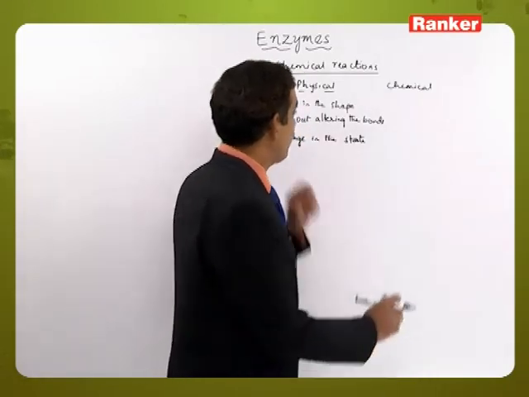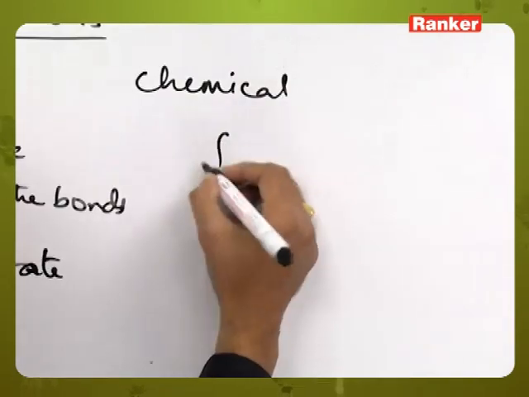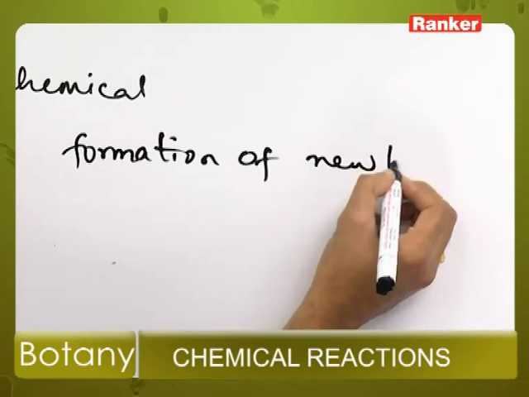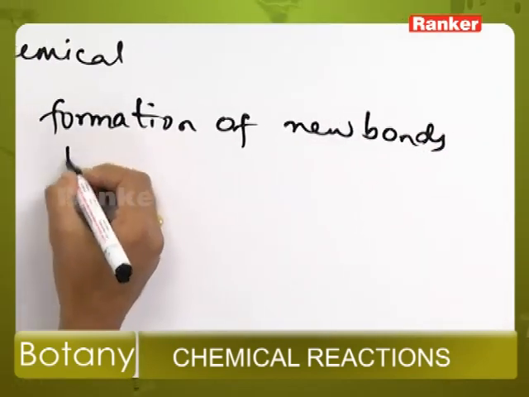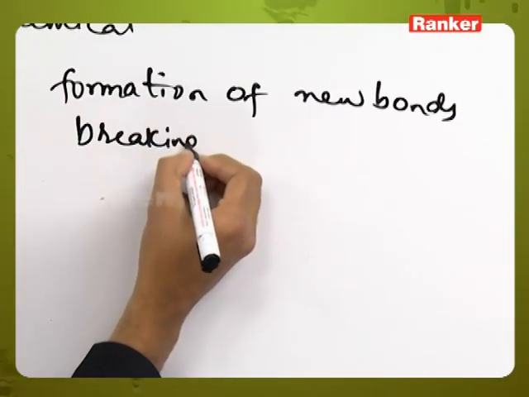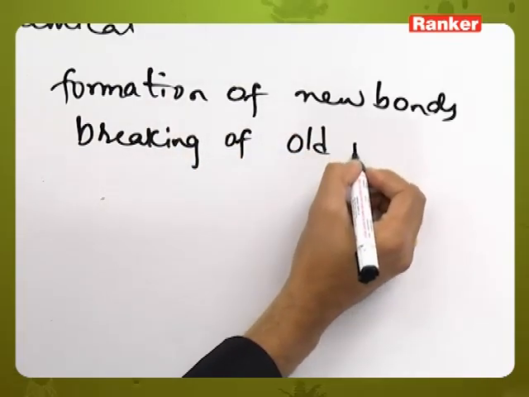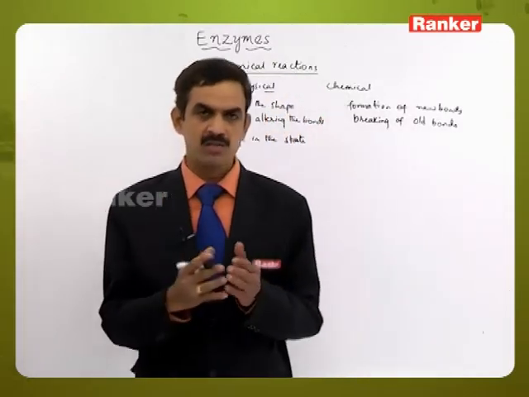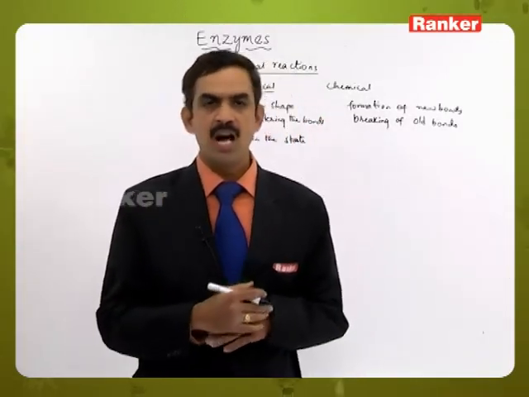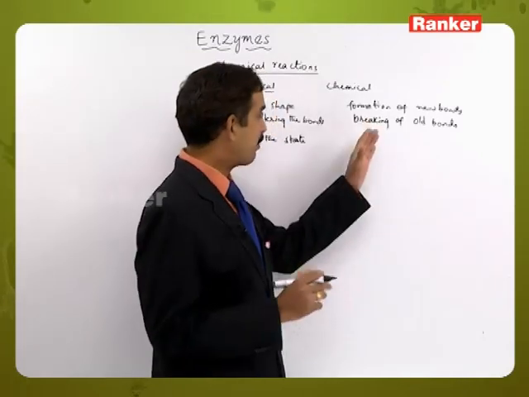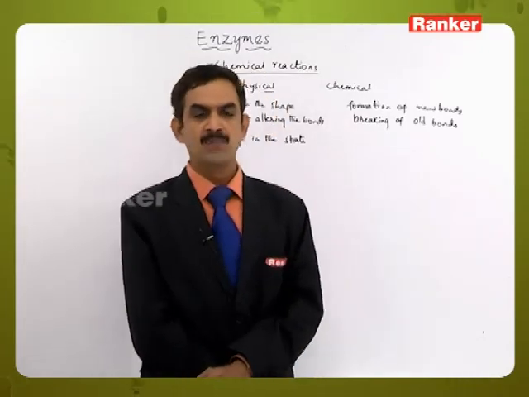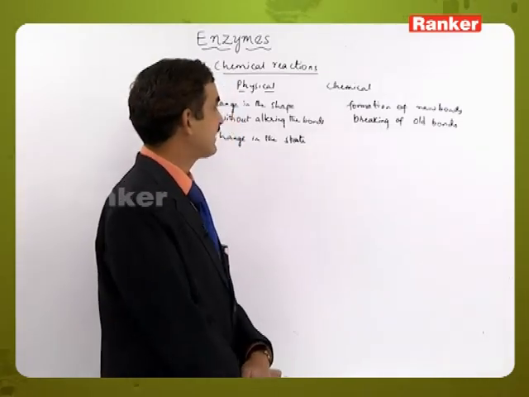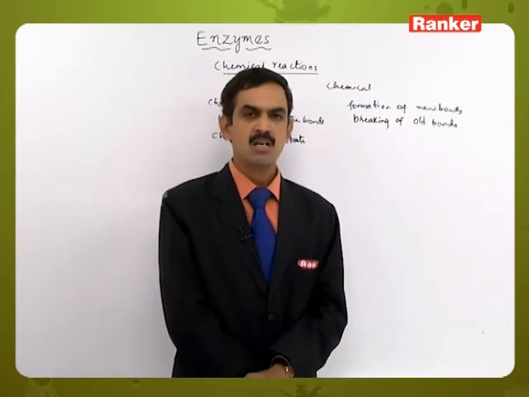But the chemical change includes either the formation of new bonds or the breaking of the old bonds. So when old bonds are broken, new bonds may be formed. In this process, one chemical compound is converted into another chemical compound. So this type of change, where the bonds are broken or reformed or newly formed, is called a chemical change, which takes place in chemical compounds.